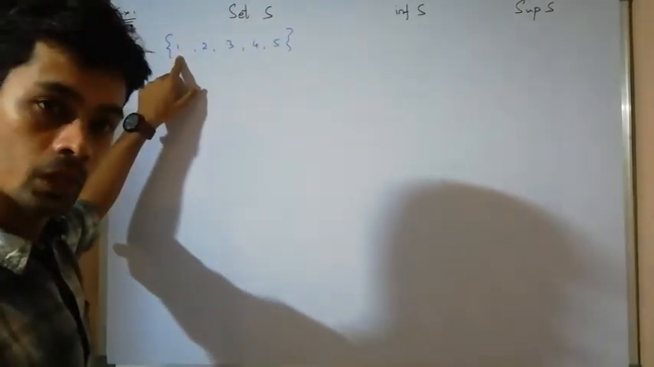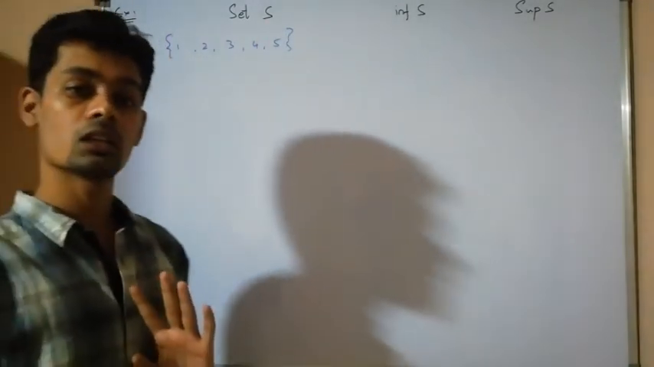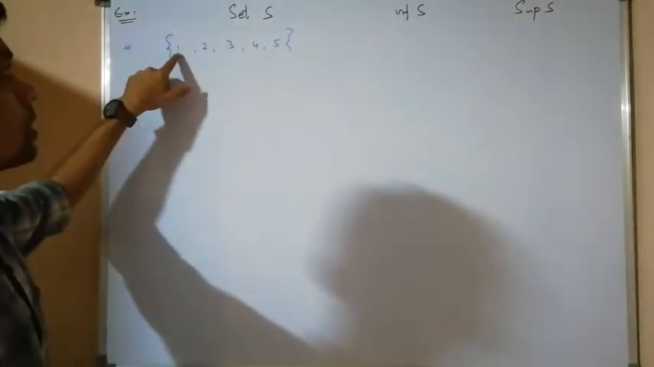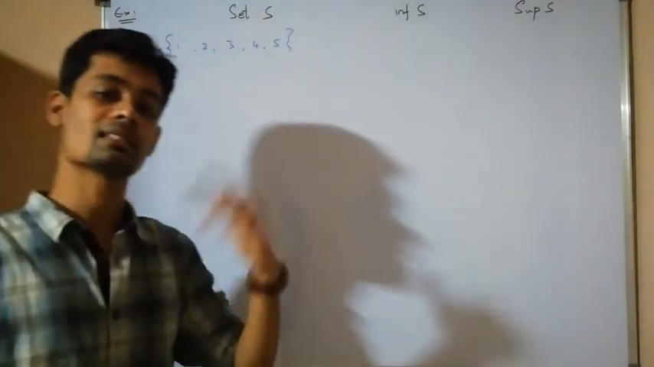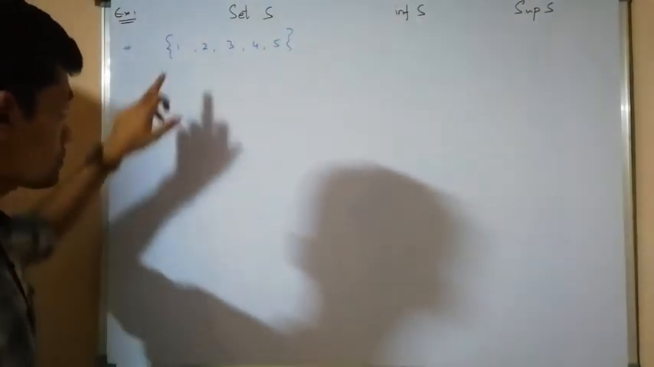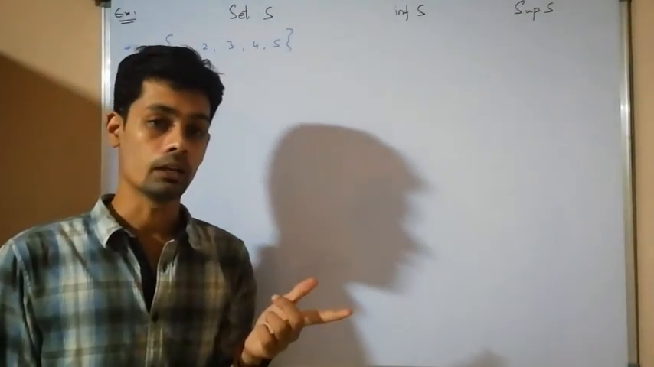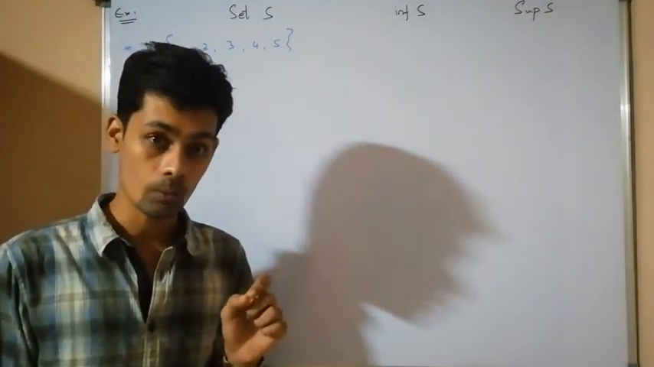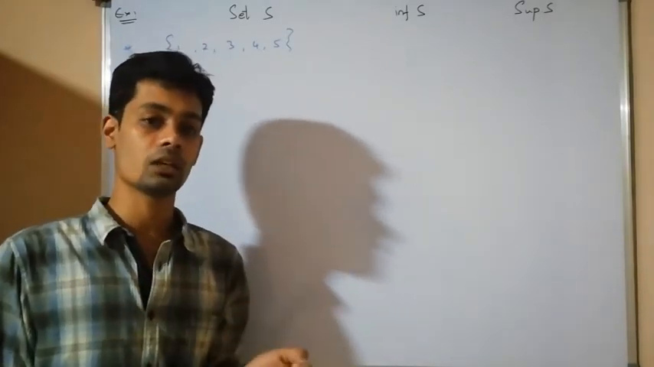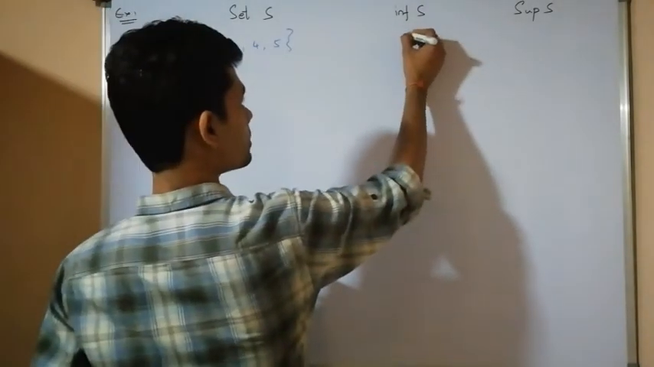Because first of all this is a lower bound. Now no other real number greater than 1 is a lower bound. If I take 1.5, we get 1 in the set which is less than 1.5, therefore that one is not a lower bound. All the numbers are greater than or equal to 1, therefore 1 is a lower bound as well as the greatest lower bound. No other real number greater than 1 is a lower bound, therefore 1 is the infimum.